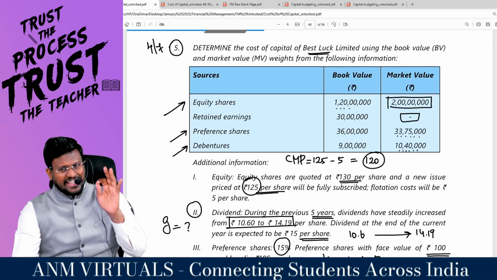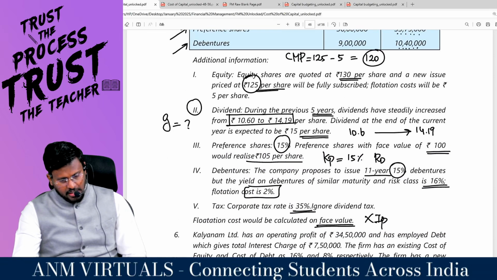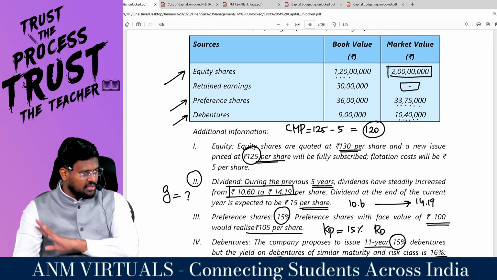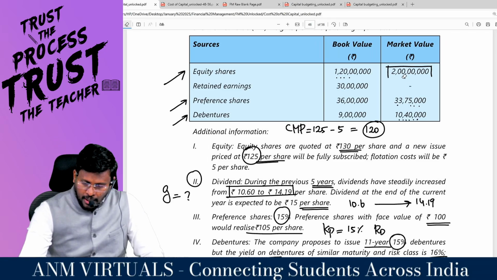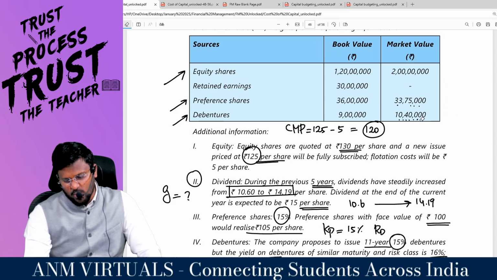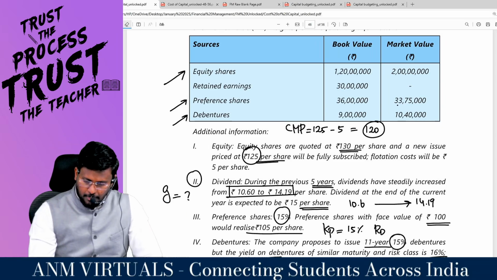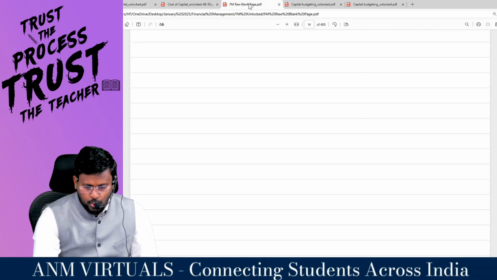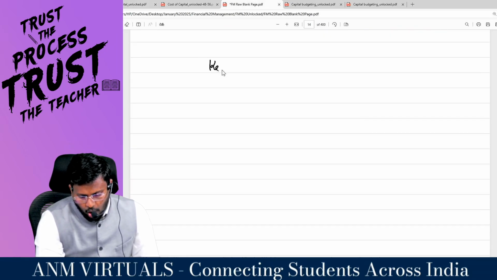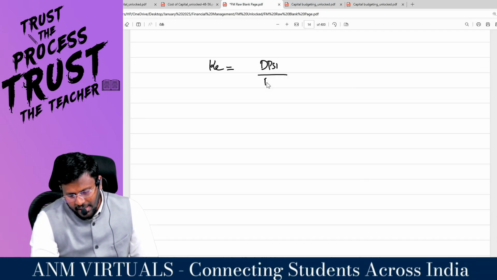First, you have to calculate each and every component of cost of capital, like KE, KP, KD and KR, which is given in the question because retained earnings are also there. And we have to calculate 2 times, with book value weight and market value weight, because they want different costs of capital. Listen along with me to get the maximum explanation of how you have to proceed with the question. We all know that KE is equal to DPS 1 divided by MPS 0 plus G.